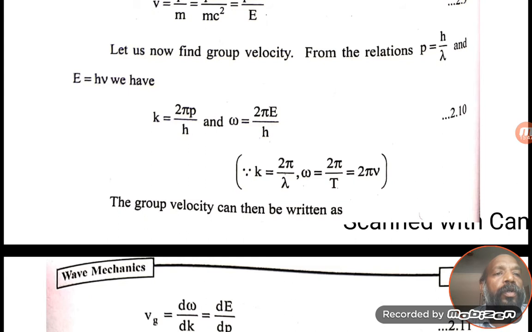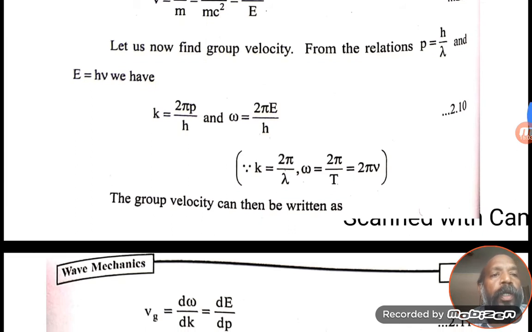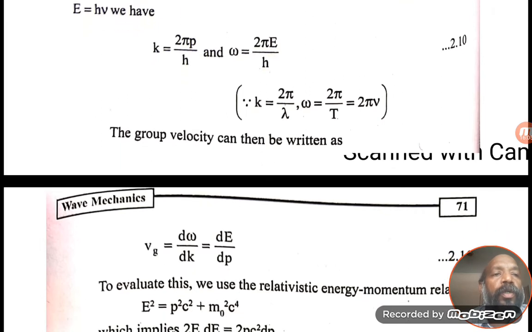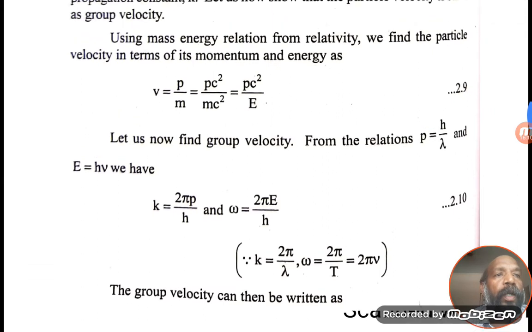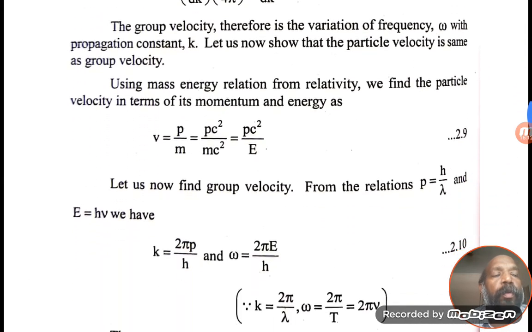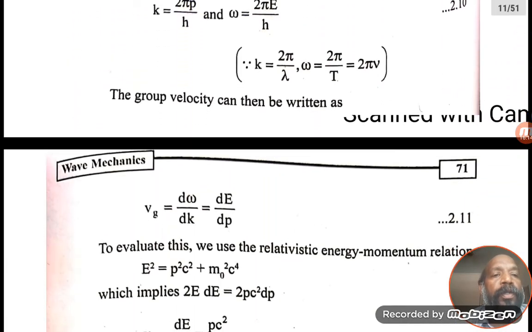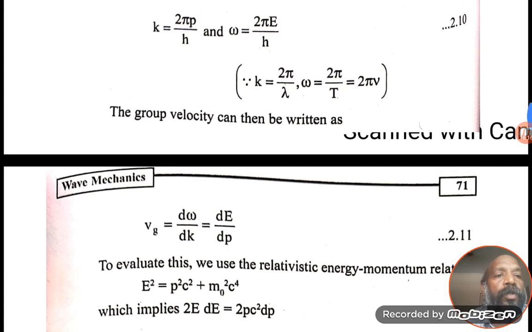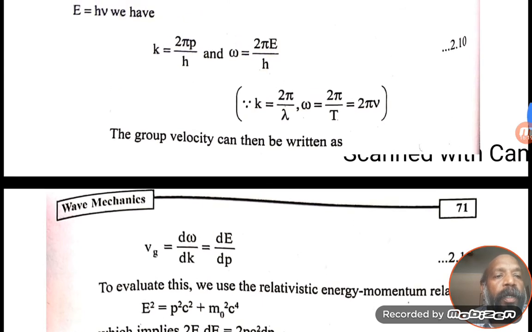So k is equal to 2π by λ and ω is equal to 2πν. So k is equal to 2π, where λ is equal to h by p, so 2πp by h, and ω is equal to 2πν, where ν is equal to E by h. So Vg is equal to dω by dk, already we derived that one. Hence dω by dk is equal to dE by dp.